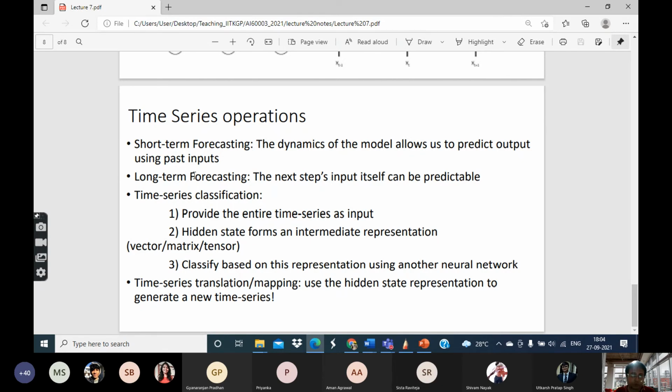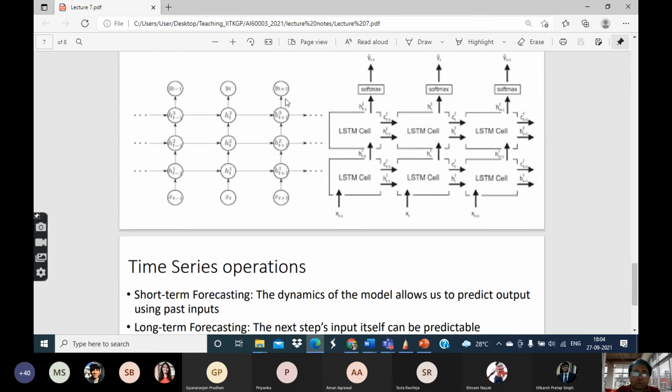This is known as long-term forecasting. It can happen that the next step's input itself is predictable. Say, for example, what you are giving out as the output may itself become the input for the next step. This kind of situation often arises: it's not that you are giving inputs separately, but you give the input once, and at that point you get an output, and that output itself becomes the input in the next step.